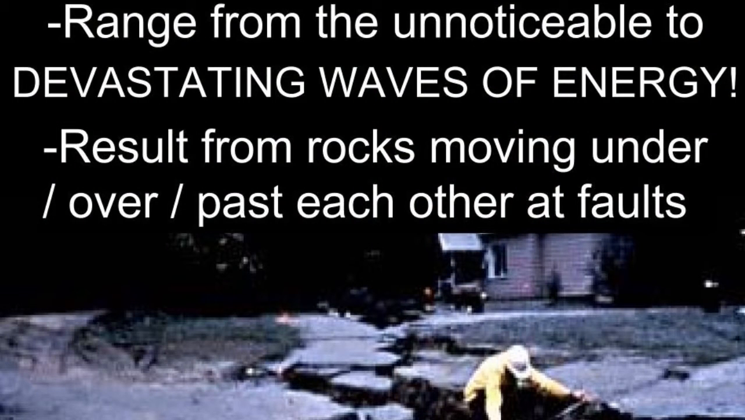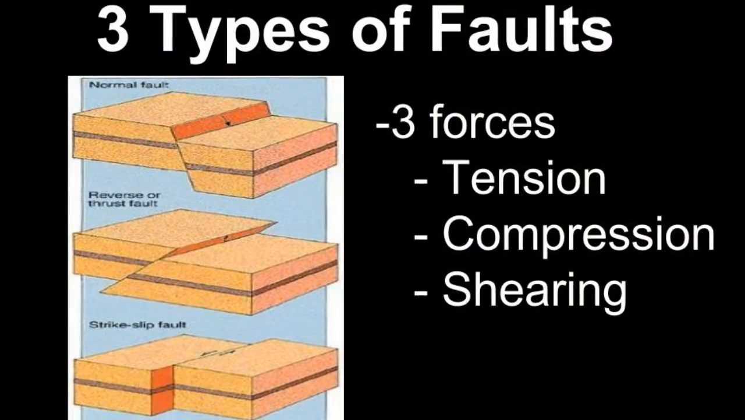And those earthquakes range from unnoticeable things, right? Just minor vibrations. Nobody even knows they happen. I mean, we have very, very sensitive instruments that measure them, so we know they happen, but we wouldn't know if we weren't able to measure those very minute vibrations. So earthquakes range from the unnoticeable to devastating waves of energy. This wide range. And again, earthquakes are a result of those rocks moving under, over, and past each other at these things we call faults, these breaks in the earth. Now let's take a look at three types of faults.